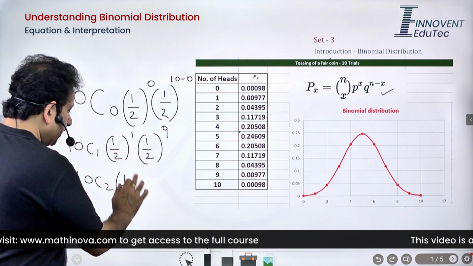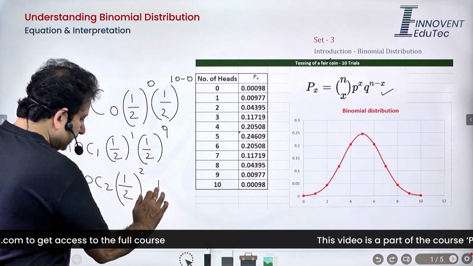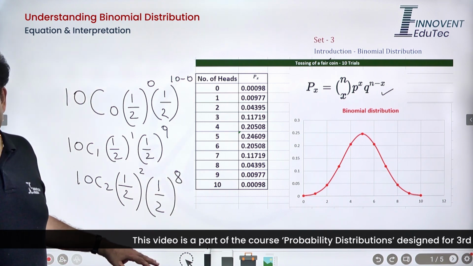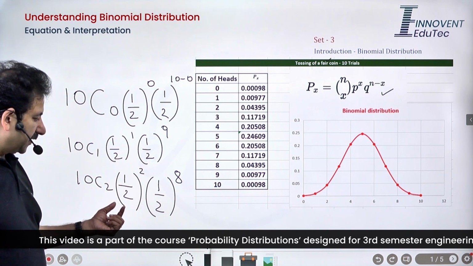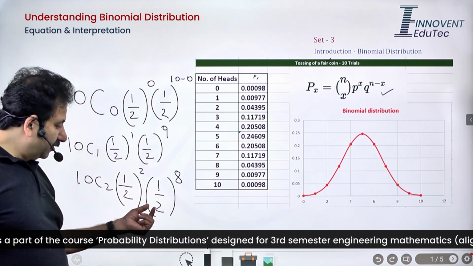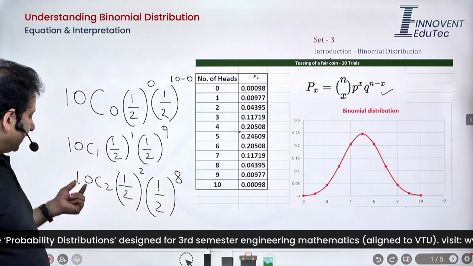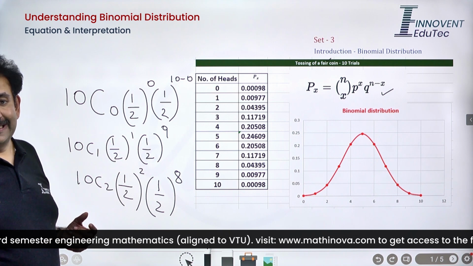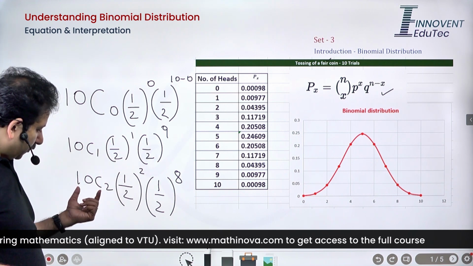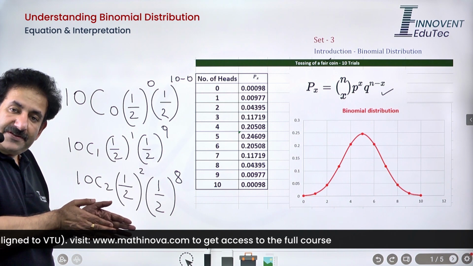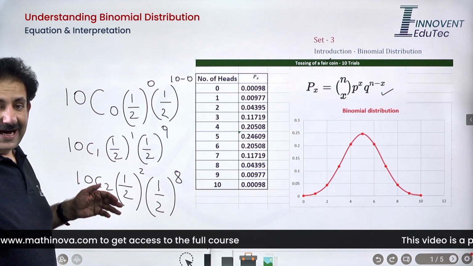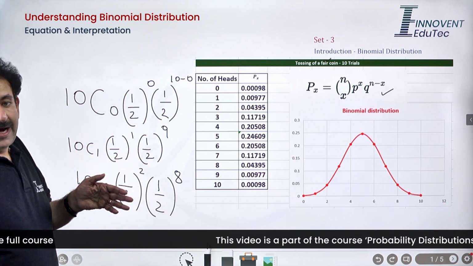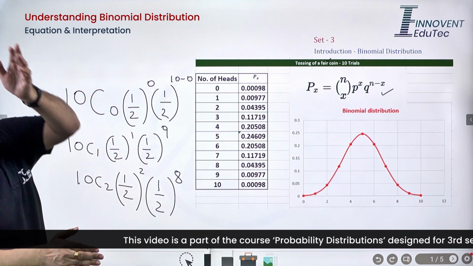And you have half to the power 2 because there are 2 successes, and half to the power 8 because there are 8 failures. And this is how probability is calculated: success probability raised to the number of successes, failure probability raised to the number of failures, and then how many possibilities there are for the successes to occur. Because when I talk about 10C2, what are the possibilities? Either in the first 2, or in the first and the last, or in the first and the penultimate, that is n minus 1, or I can have success in the middle and success in the last.